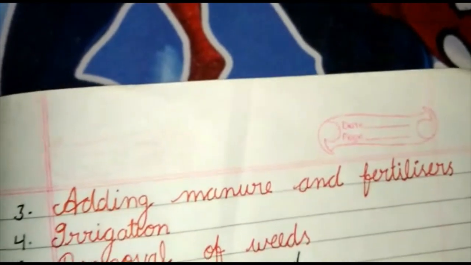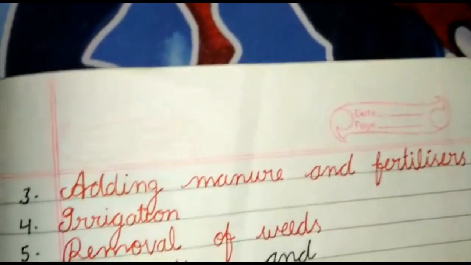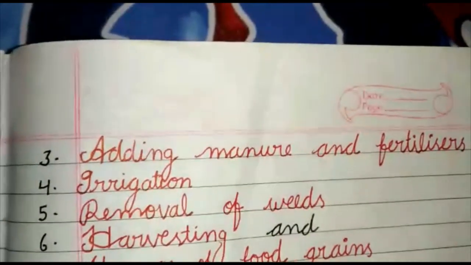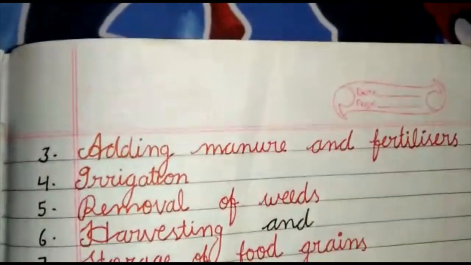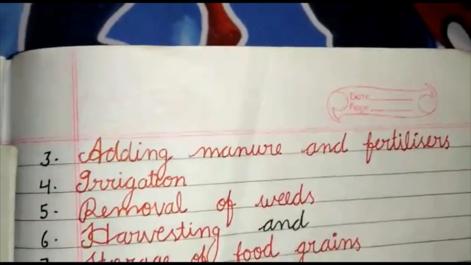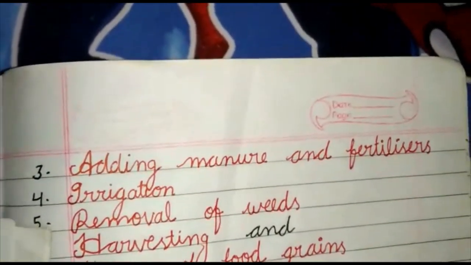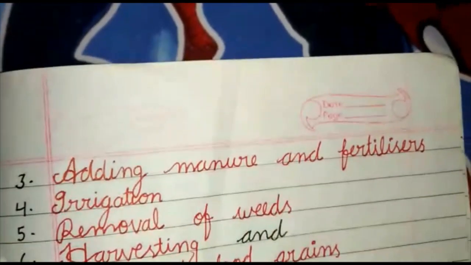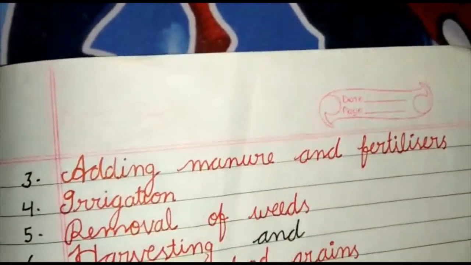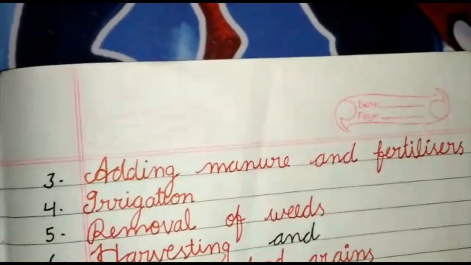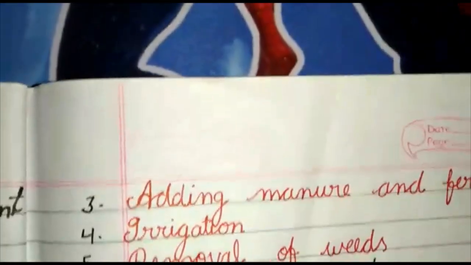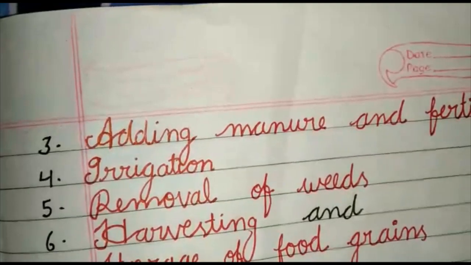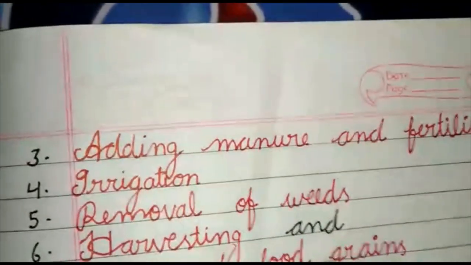Adding manure and fertilizer, which are very important for the growth of plants, provides different minerals like magnesium, nitrogen, potassium, urea. Everything is required in great quantity by the plant for good growth and yield. Adding manure and fertilizer is the third step.